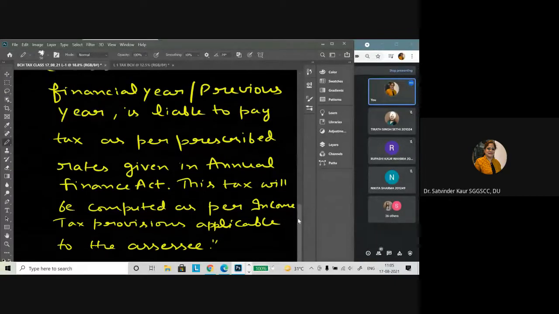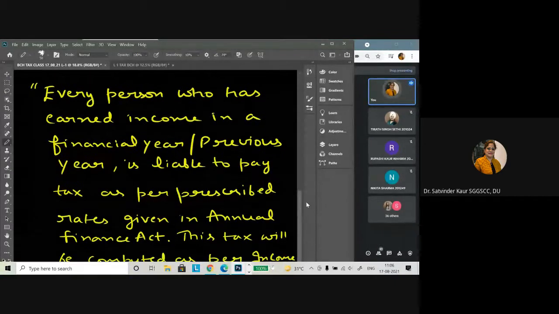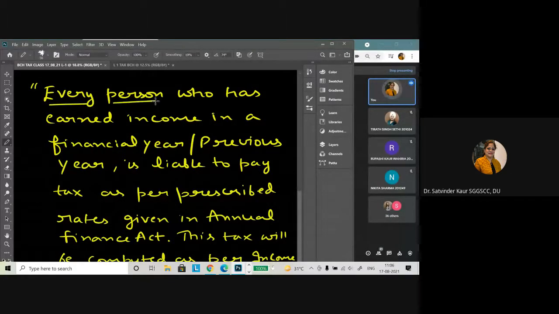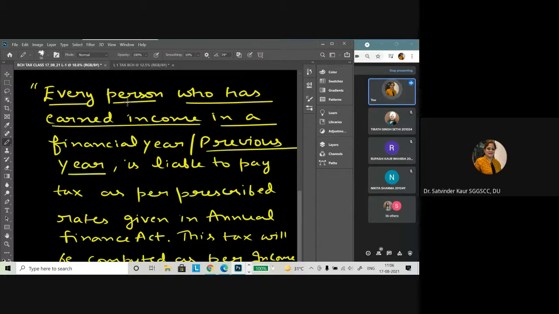So let me tell you that when we talk about this definition, it says every person who has earned income in a previous year. So it means that we have to understand, as per the income tax law, who is the person who is going to be taxed.